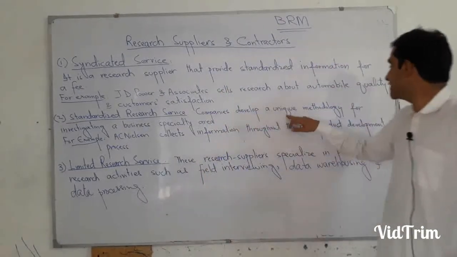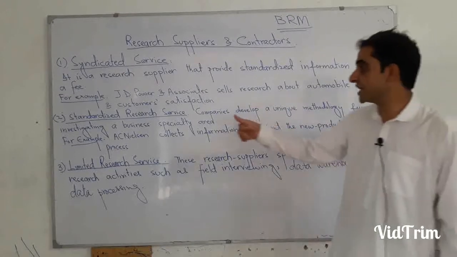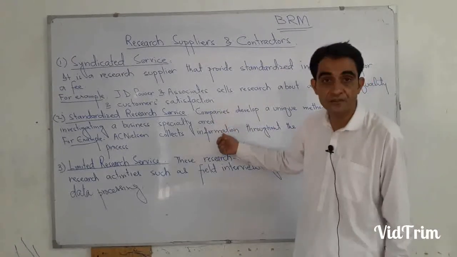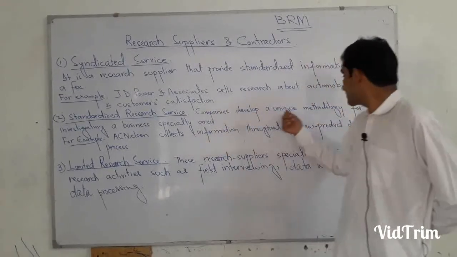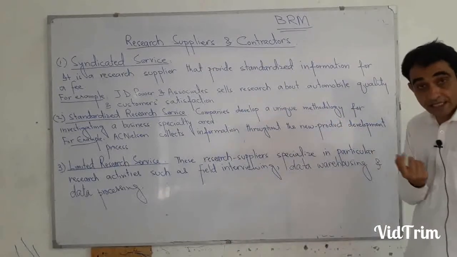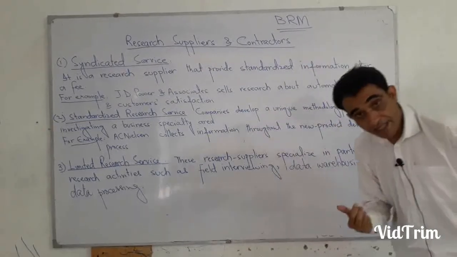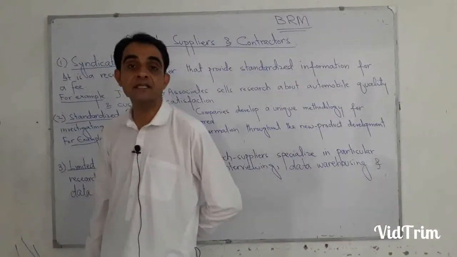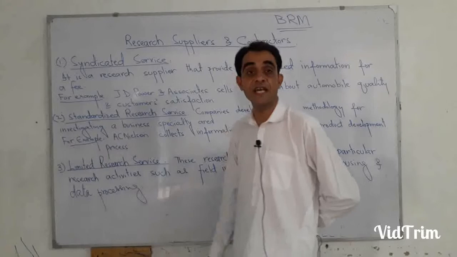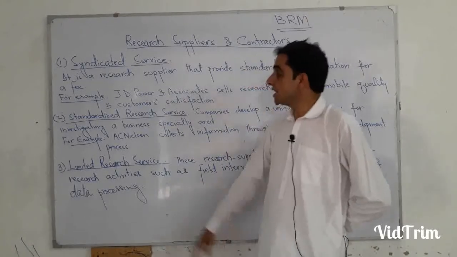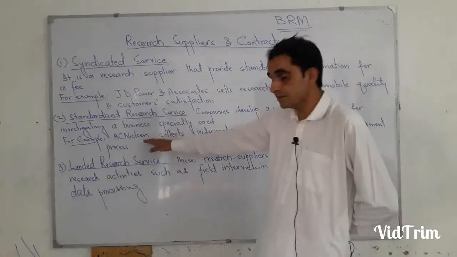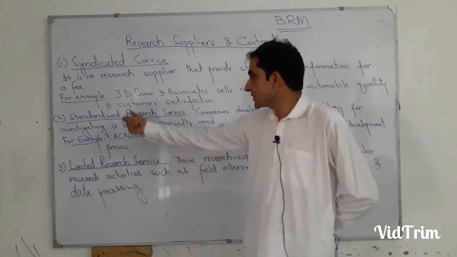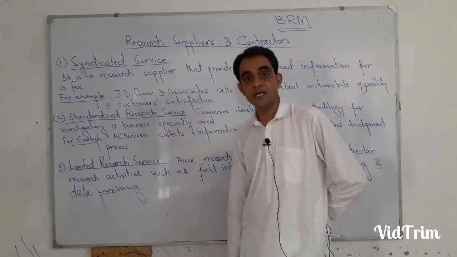Companies develop a unique methodology for investigating a business specialty area. They conduct research with a unique methodology because they are specialized in that specific area, and it is not possible for each and every organization. I have given one example, AC Nielsen. This is a standardized research service firm in America.